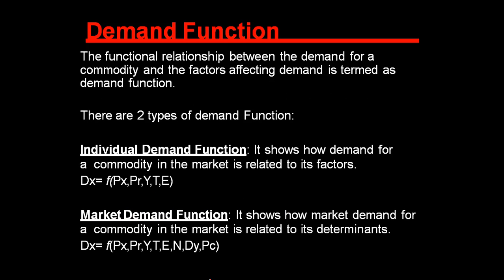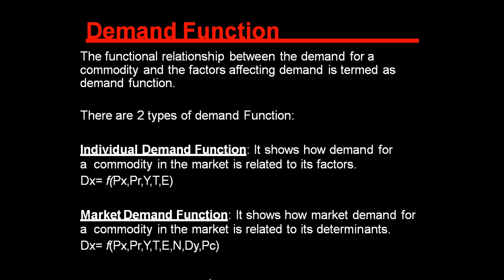Okay. Now, let us talk about the demand functions. What is demand function? Demand function is the functional relationship between the demand for a commodity and the factors affecting demand. Means what are the factors that affect demand? When we establish a relationship between demand and the factors affecting demand, it is termed as demand function. There are two types of demand function: first, individual demand functions and market demand functions.